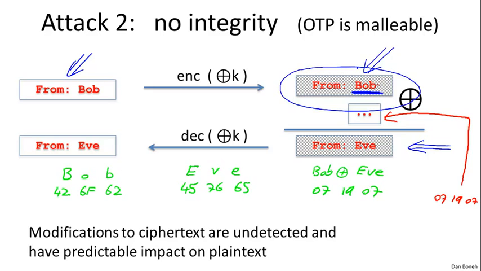So this is an example where having a predictable impact on the plaintext can actually cause quite a bit of problems. And this is the property called malleability. We say that the one-time pad is malleable because it's very easy to compute on ciphertexts and make prescribed changes to the corresponding plaintext. To prevent all this, we're going to show, in 2 or 3 lectures, how to add integrity to encryption mechanisms in general. But right now I want you to remember that the one-time pad by itself has no integrity and is completely insecure against attackers that actually modify the ciphertexts.